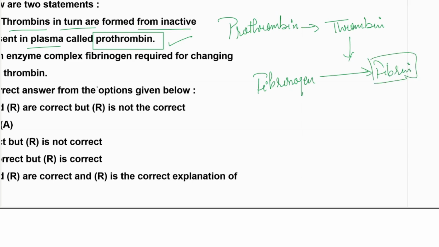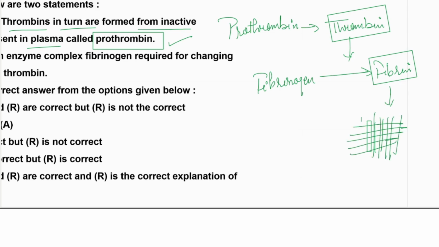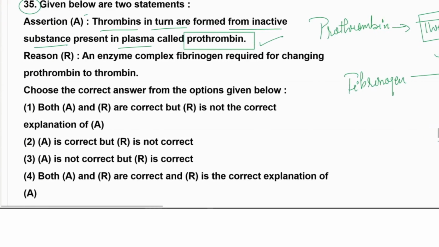So here the thrombin is responsible for converting the fibrinogen, which is inactive, into the fibrin, which is active, and this fibrin will make a complete network at the site of the injury, in which RBCs and WBCs will be entangled. That is the complete process. So the assertion we can say is correct.